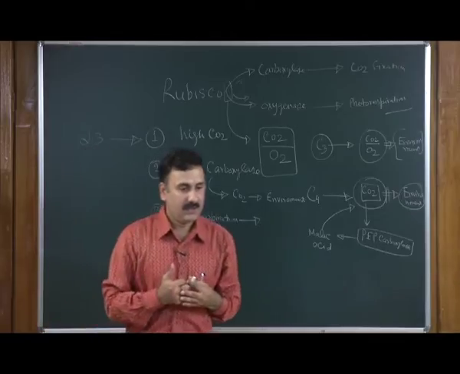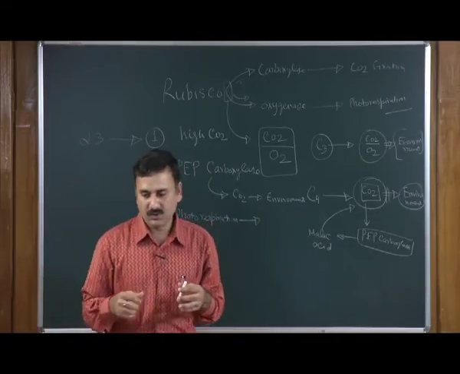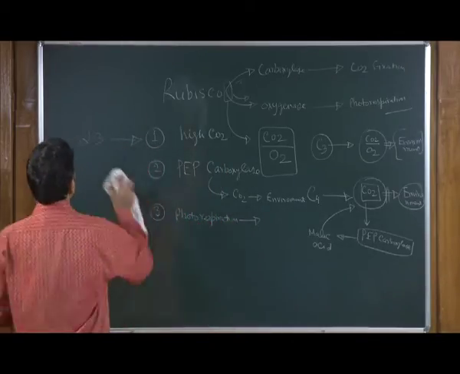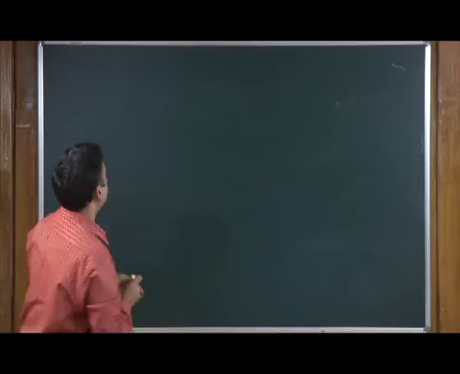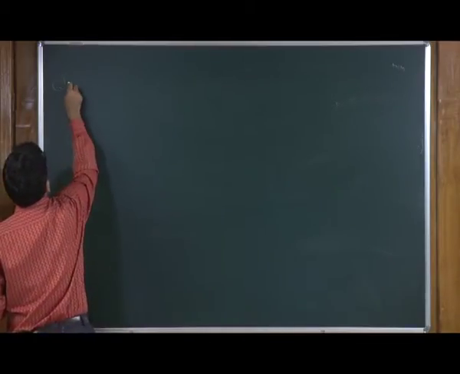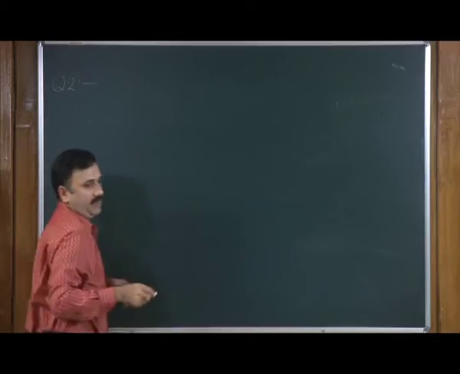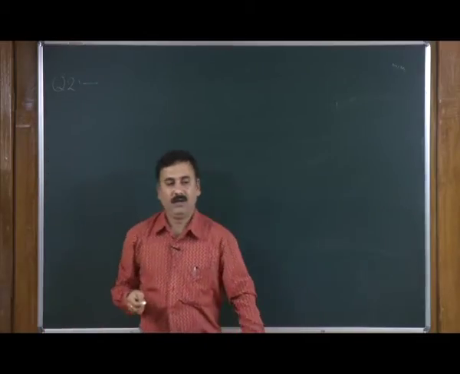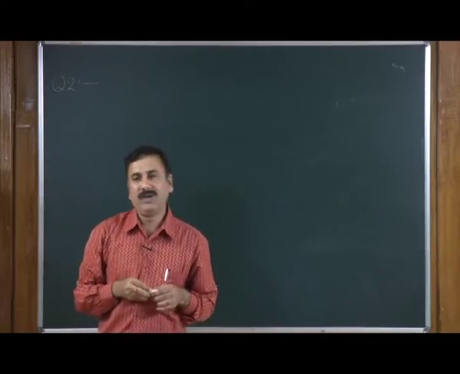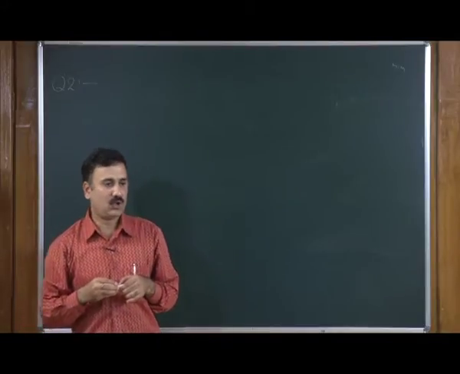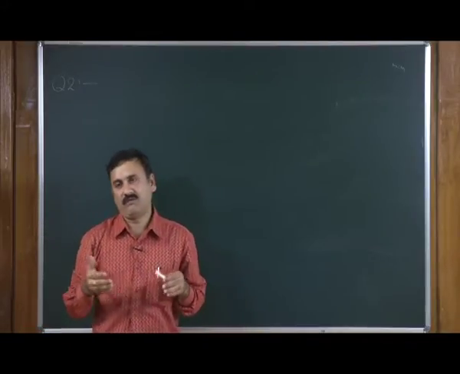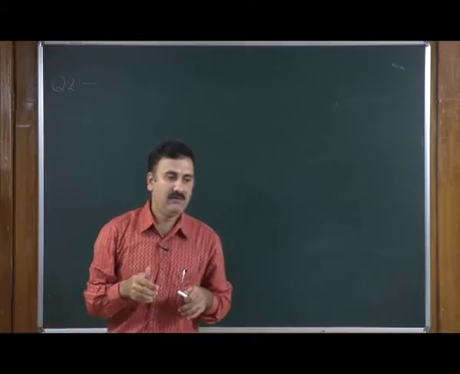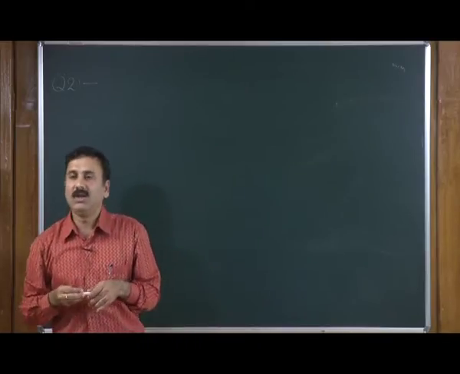Now, it comes to question number 2, which says: by looking at the internal structure of a leaf or the structure of a plant, can you tell whether the plant is C3 or C4?